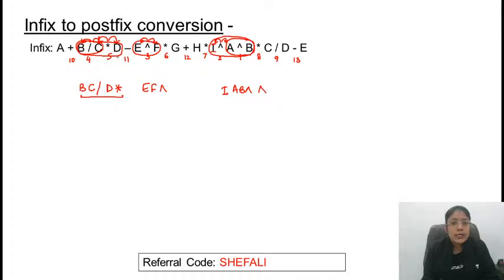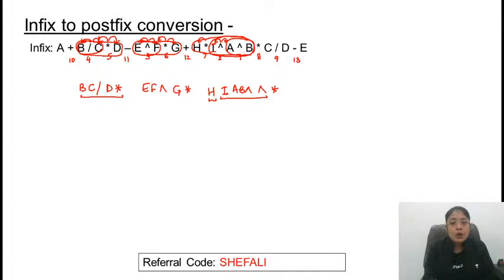Next, 5 is handled. Go to 6. For 6, this is operand 1, this is operand 2. Operand 1, operand 2 and operator. So similarly, complete this till the 6th one I have covered. Find out and return the final expression. For 7th, this operator H is operand 1. This complete unit is operand 2. H, operand 1, operand 2 and operator. So this is one unit.